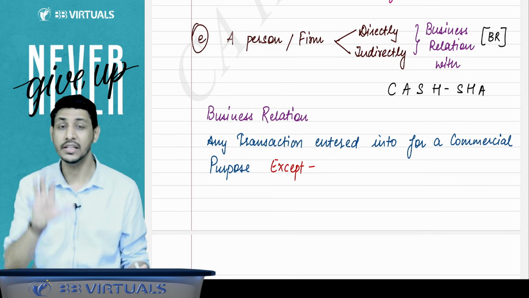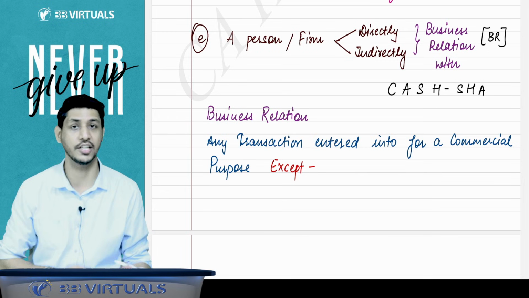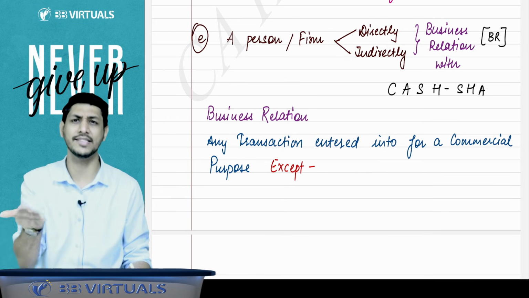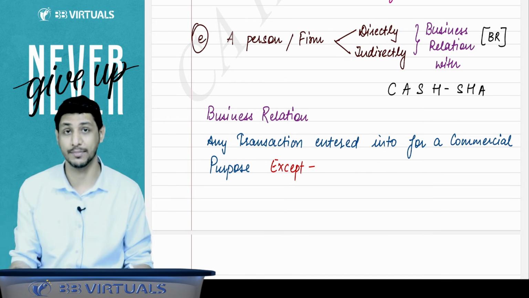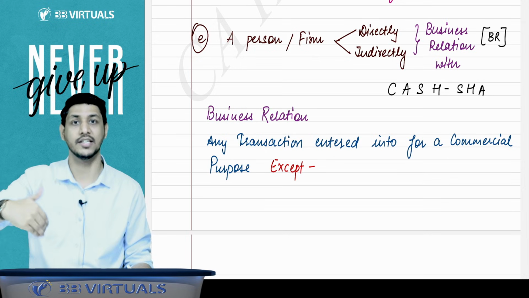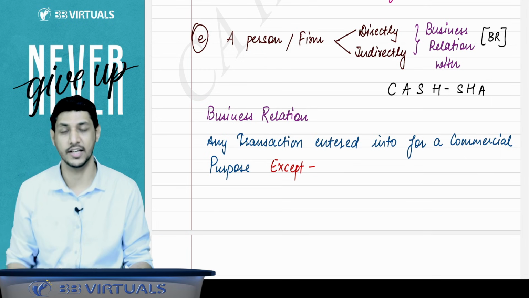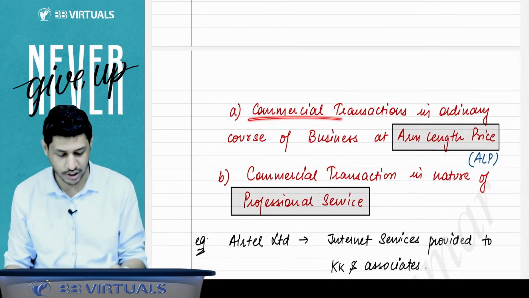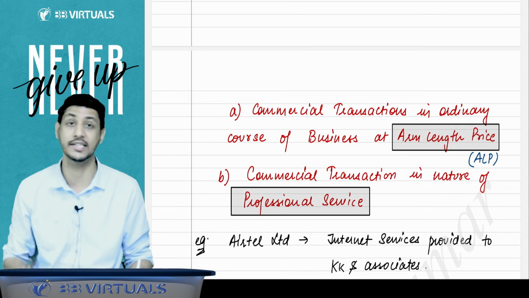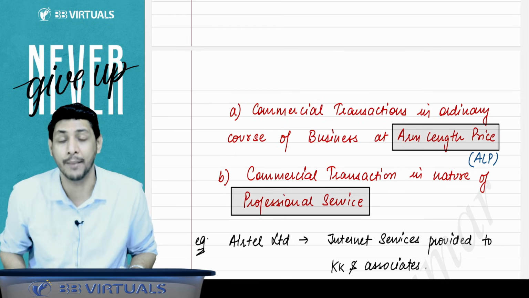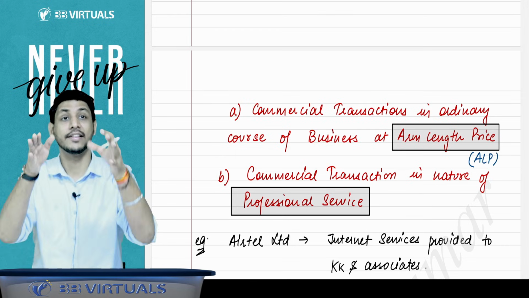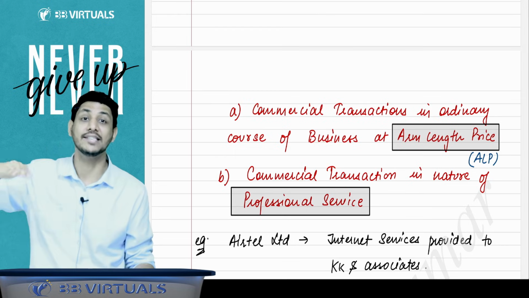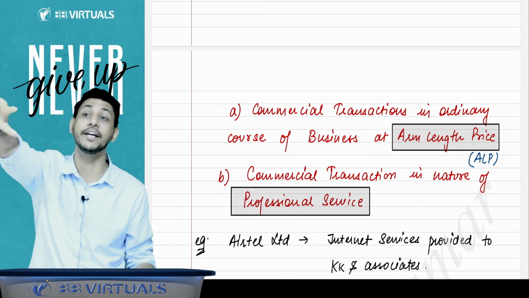But there are two cases in which no business relation is to be established, two exceptions. In those two transactions, we will consider that there is no business relation. Sir, what are those two transactions? The first is if the commercial transactions are in the ordinary course of business at arm's length price. What is arm's length price? It is the price at which the transaction would be held between two unrelated persons.